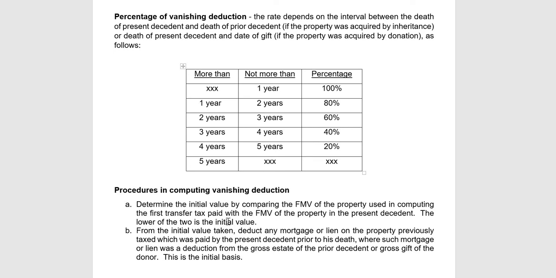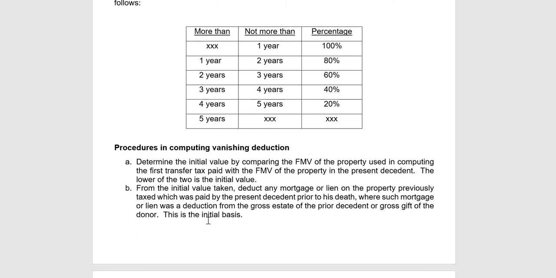Then fair market value at the time of transfer, or fair market value of the present decedent or fair market value of the prior decedent or donor, no? So the lower of its value, the present market value or the fair market value at the time of transfer to you before, whichever is lower. From the initial value taken, deduct any mortgage or lien on the property.